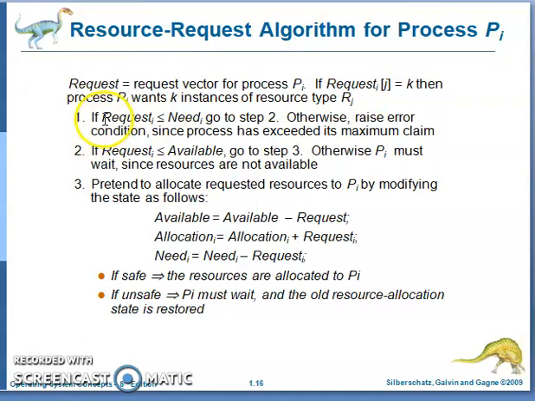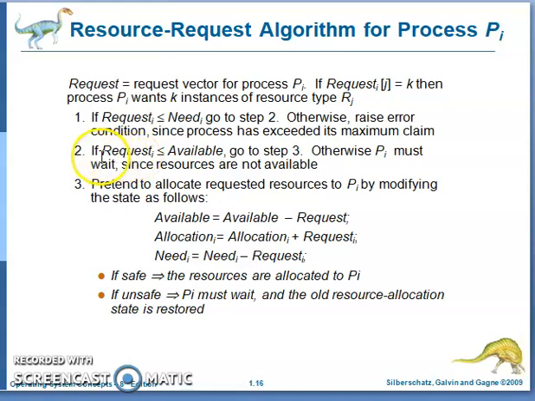By verifying if request i is less than or equal to need i, that means it is a valid request. If request i is less than or equal to need i, then you go to step number 2. Otherwise, it raises an error condition. That means the process has exceeded its maximum claim, because its request is greater than its need. If the request is less than the need, that is valid, then come to step number 2.